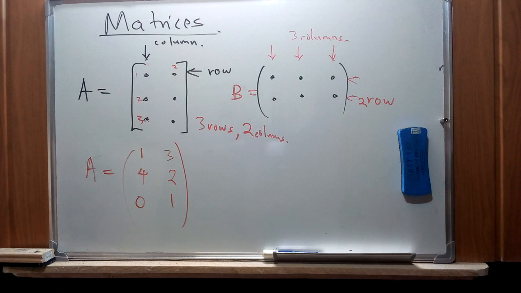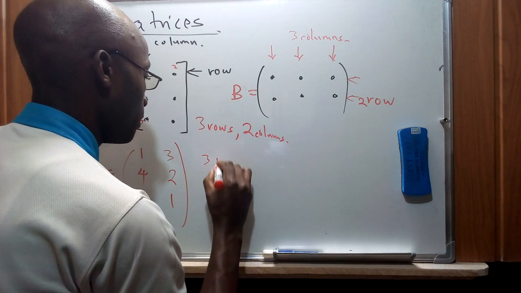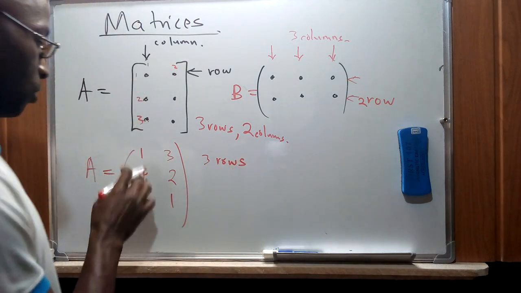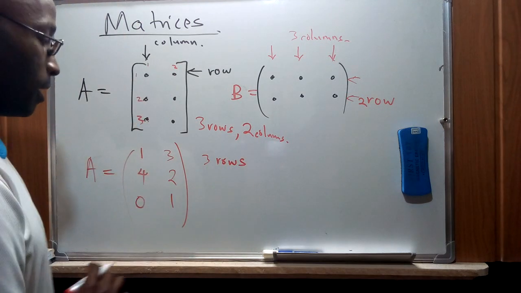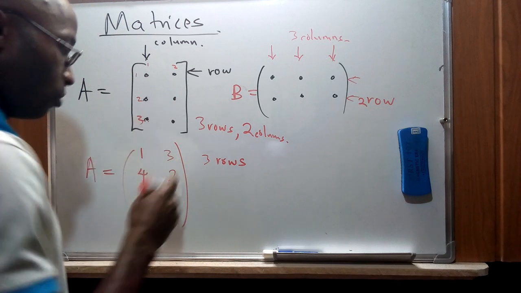So in this case, we can see from the definition of rows and columns that we have put, that this particular matrix A is made up of 3 rows, that is 1, 2, 3, and then 2 columns, 1, 2.